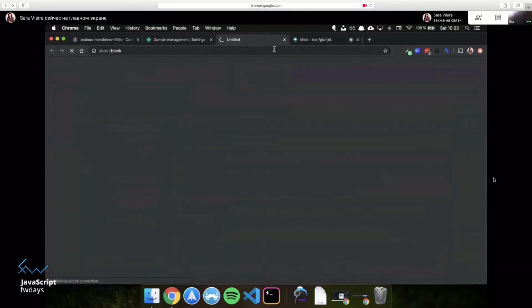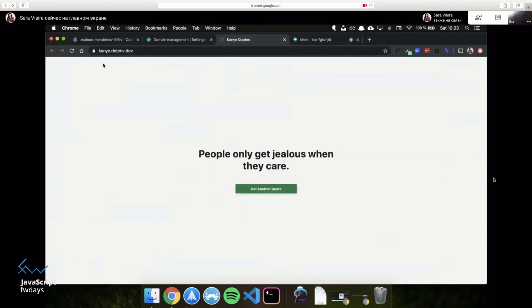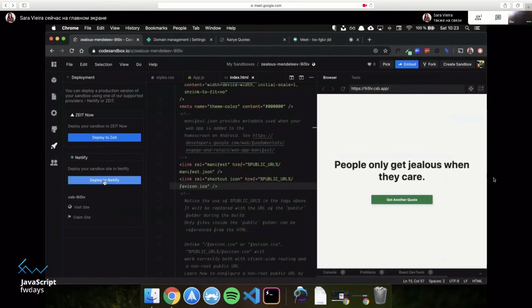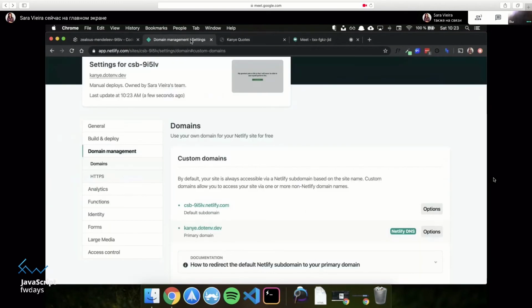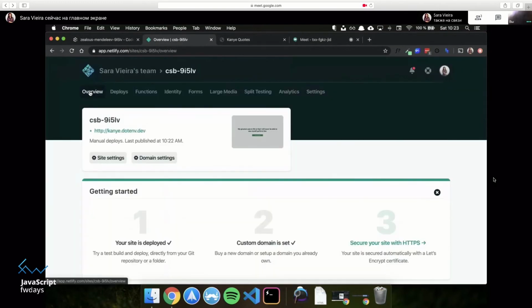Okay, so now if I go here, it's here. So if I click deploy to Netlify again, just for the sake of it. So anytime it gets pushed in here, so if I go to general, overview deploys.